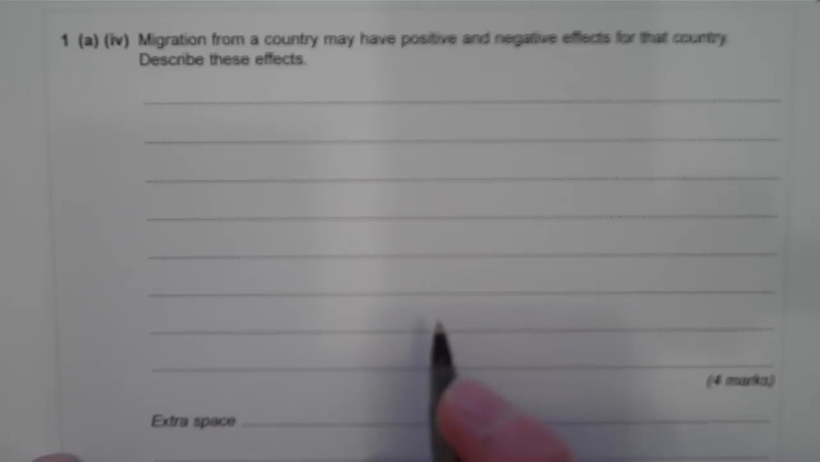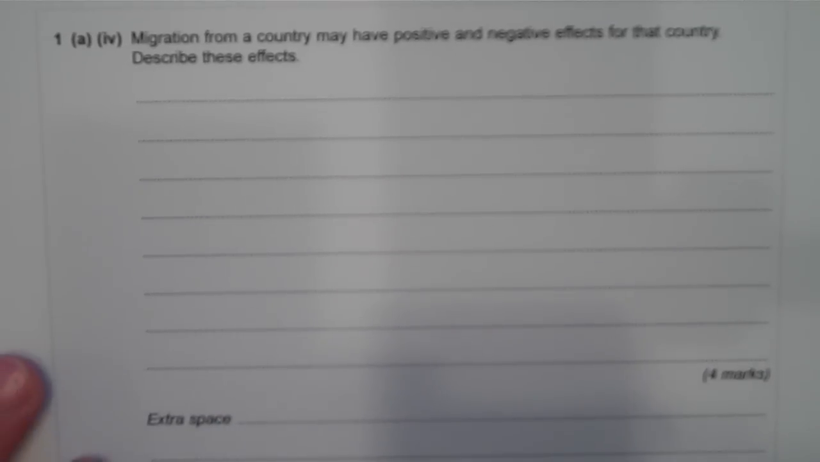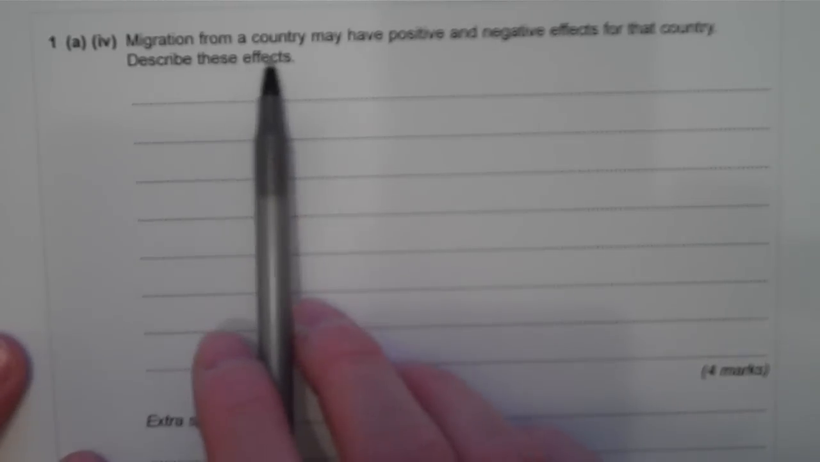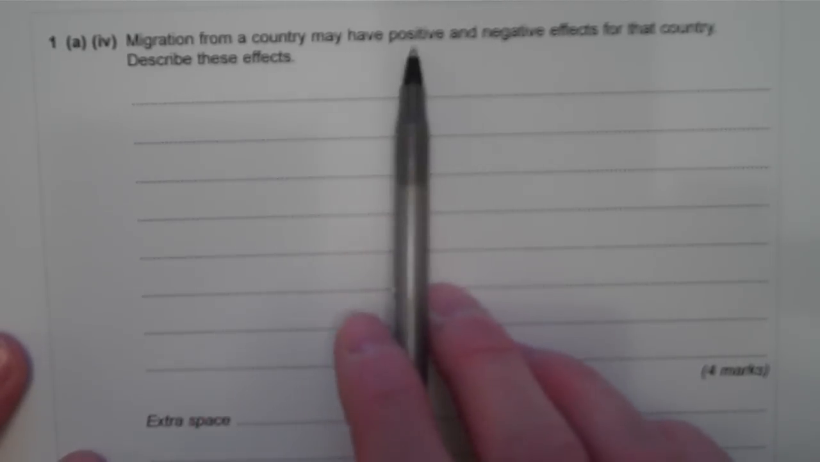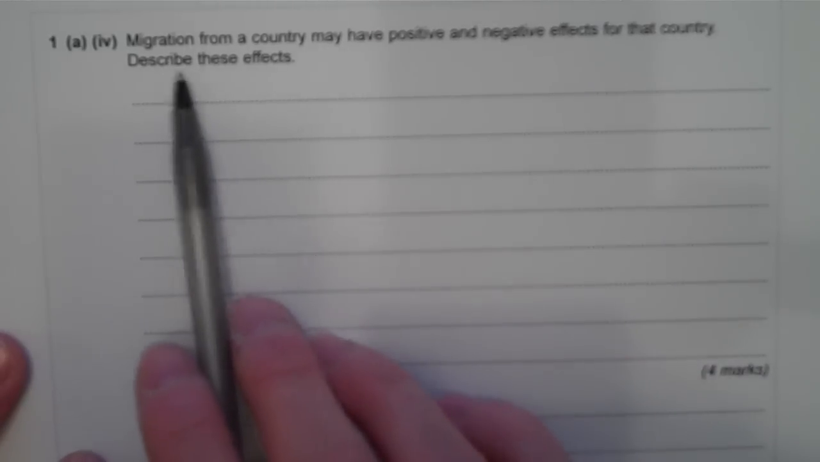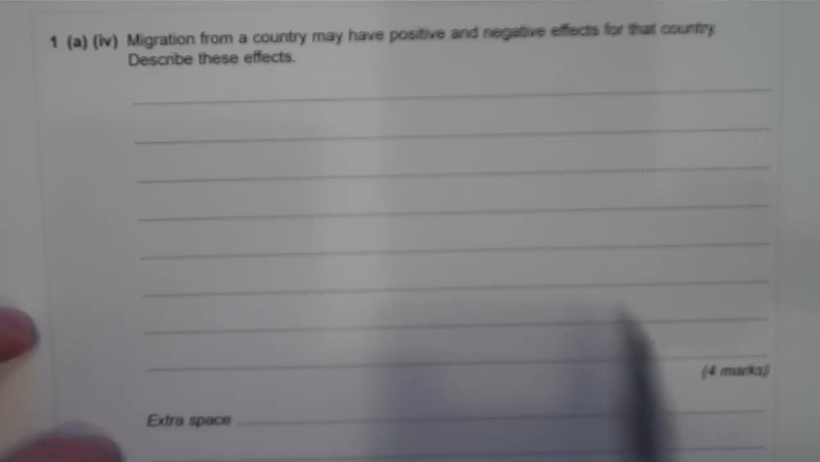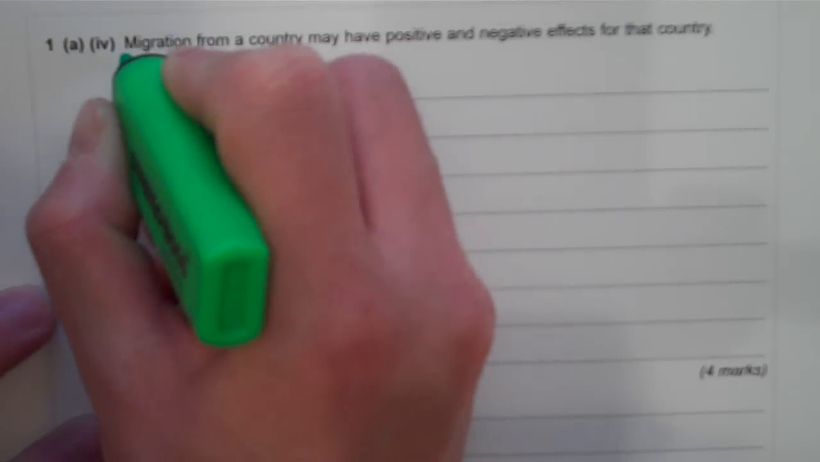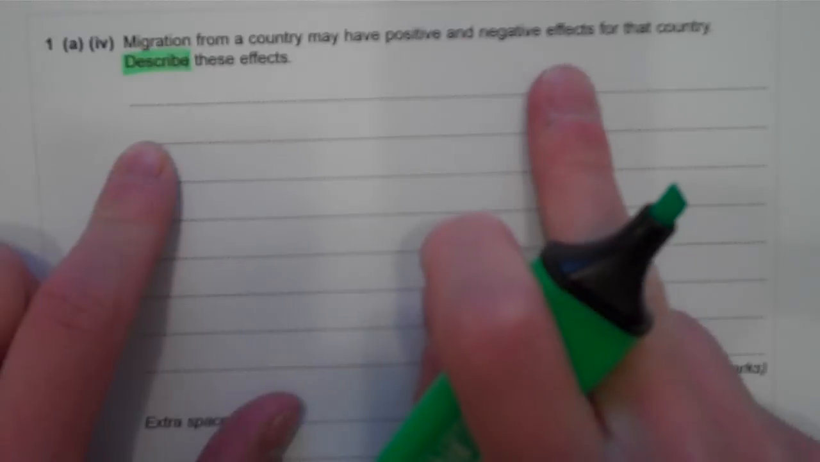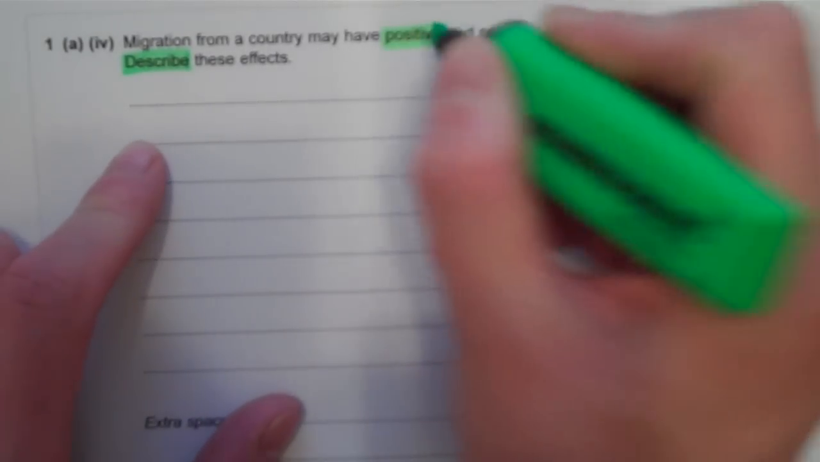Okay, so what we've got here is a 4-mark exam question from the population section of the Paper 2 exam. Now the question says, migration from a country may have positive and negative effects for that country. And in the question, it asks you to describe these effects. So the first thing I'm going to do is highlight my exam question command word, because I know I've got to describe positive and negative effects. So I'm also going to highlight positive and negative.